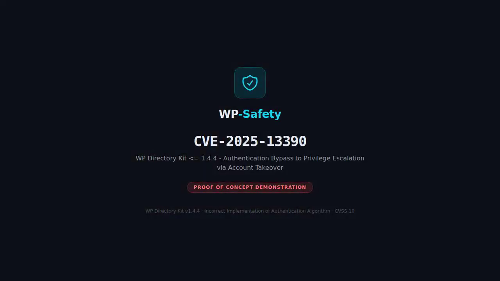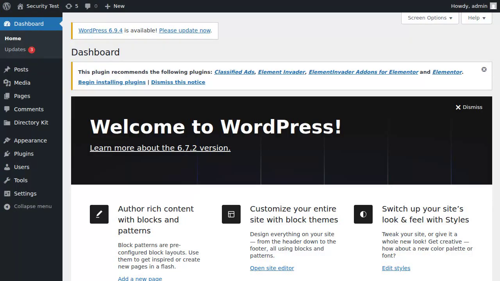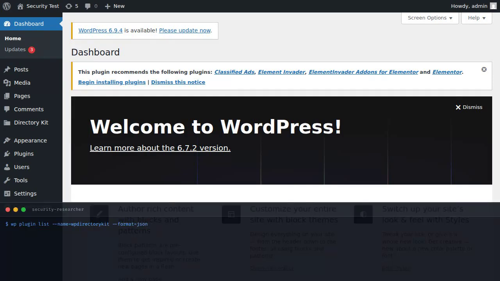This is a proof of concept for CVE 2025-13390, a privilege escalation in WP Directory Kit. We begin by logging into the site as an administrator to check the environment configuration. We verify that version 1.4.4 of the WP Directory Kit plugin is currently installed.